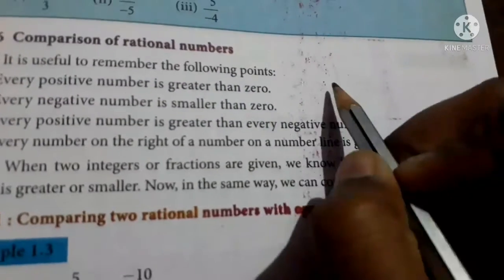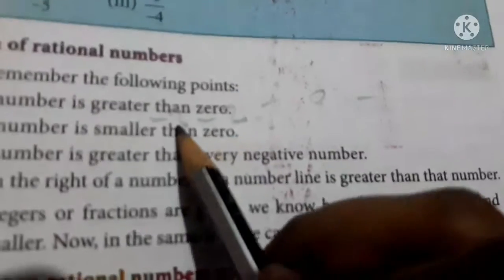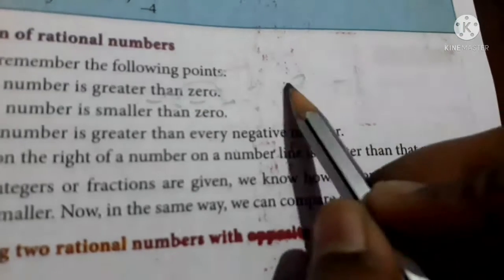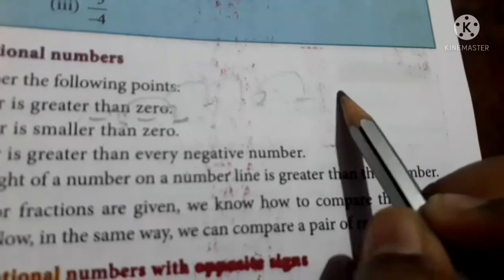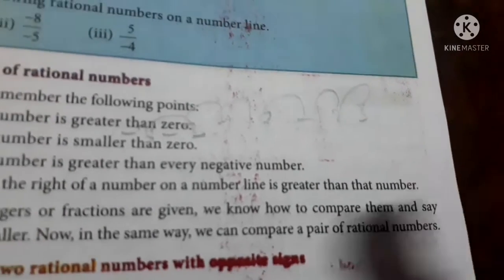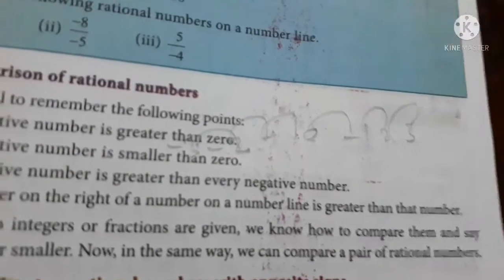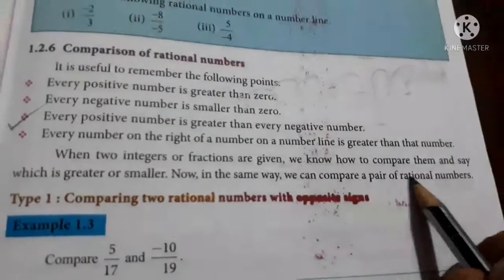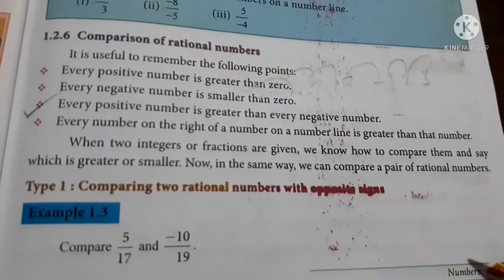See, if it is minus 1, 0, 1, and here minus 2, minus 3, like that, minus 2 is greater than minus 3, minus 1 is greater than minus 2, 0 is greater than minus 1, and 1 is greater than 0, 2 is greater than 1, like that. If you go on comparing the numbers on the right side of a number, you will get the answer as greater only. Okay. When two integers or fractions are given, we know how to compare them and say which is greater or smaller. Now in the same way we can compare a pair of rational numbers.